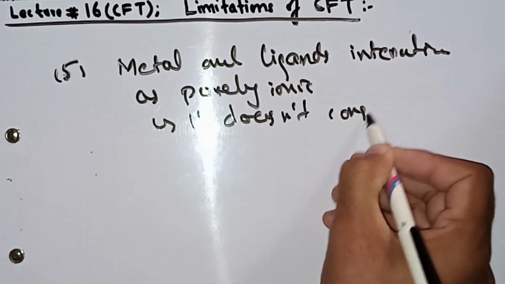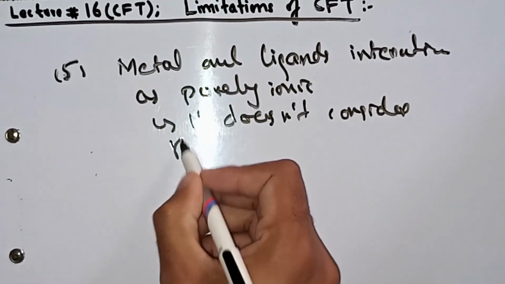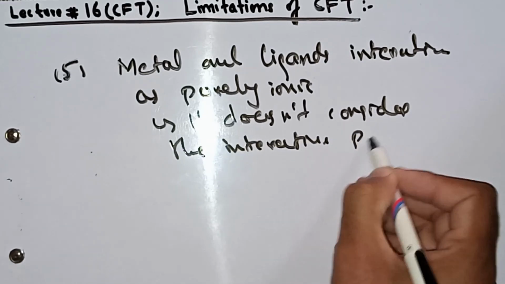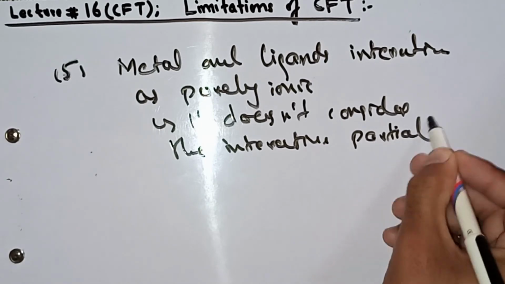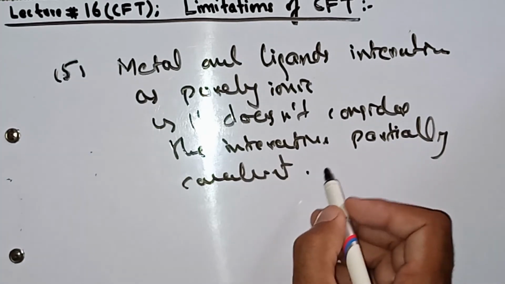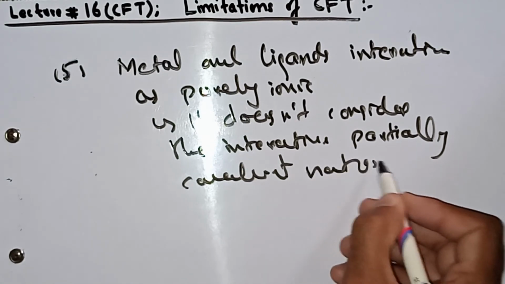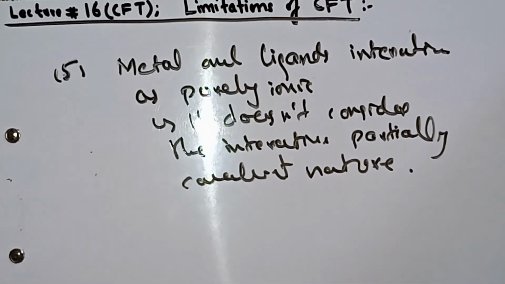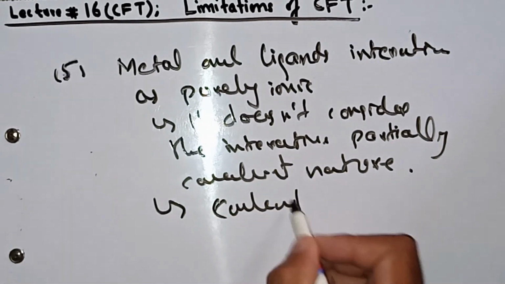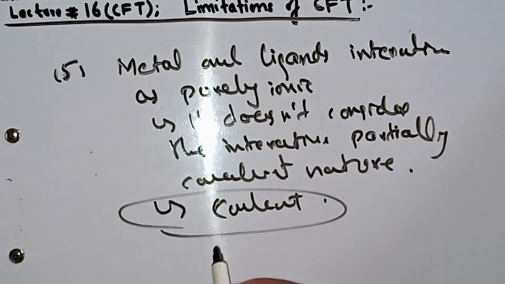There are some complexes which contain covalent character, so that's why the theory fails there.